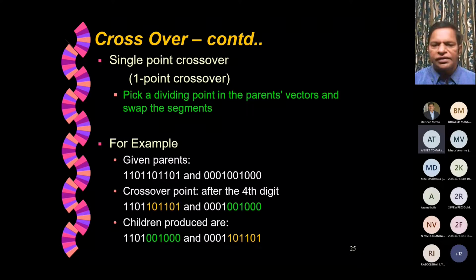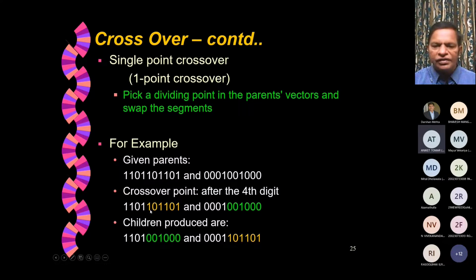Okay. Now, first thing is we toss a coin and try to find out at which position we perform that crossover. How many digits are there here? 10 digits are there. So in 10 boxes, at which position should we start the crossover? Let's say it tosses the coin between 0 to 10 and says the fourth digit. That means after the fourth digit, whatever is there should be swapped. Random exchange is taking place after the fourth digit.